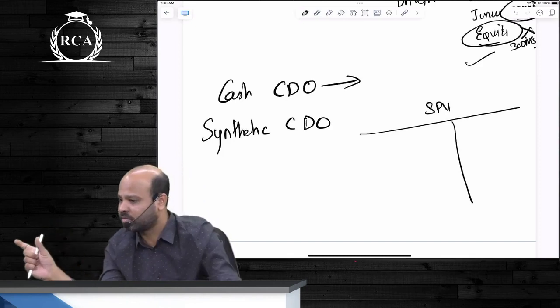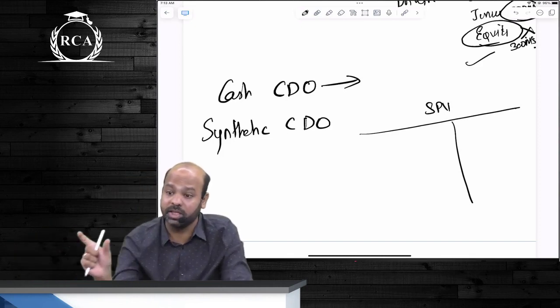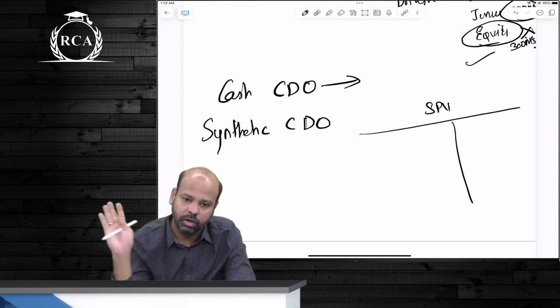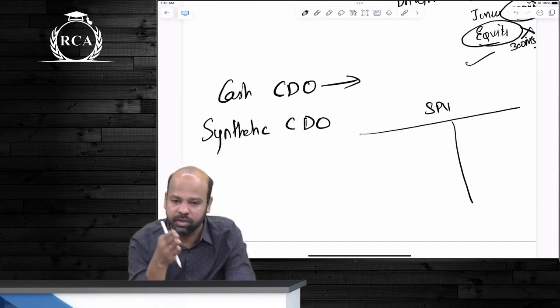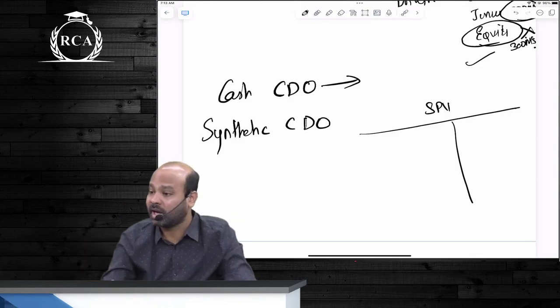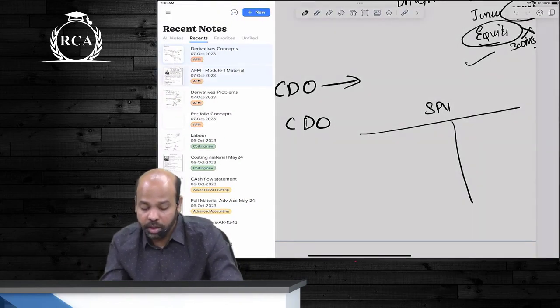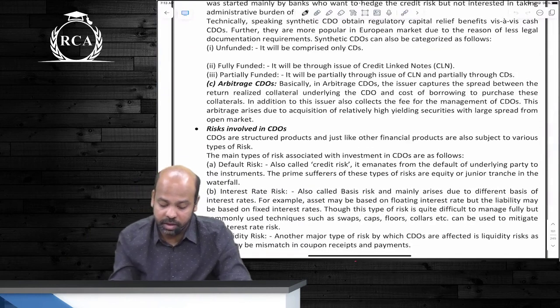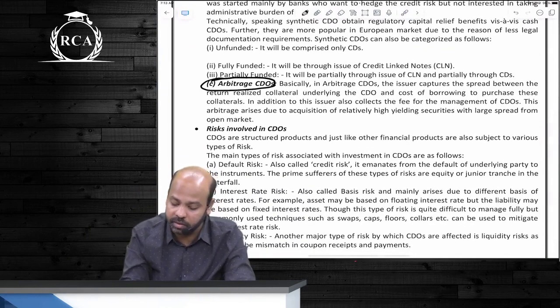First, understand the concept of credit derivatives. Credit derivatives are used to hedge credit risk. For that, we are talking about CDO. CDO में the first one was cash CDO. The second one is synthetic CDO. Third one beta is arbitrage CDO. Arbitrage CDO, guys, is basically where you are buying assets or CDs,